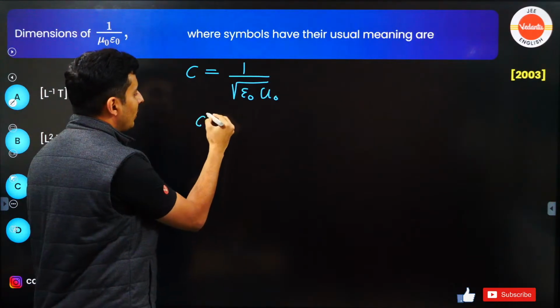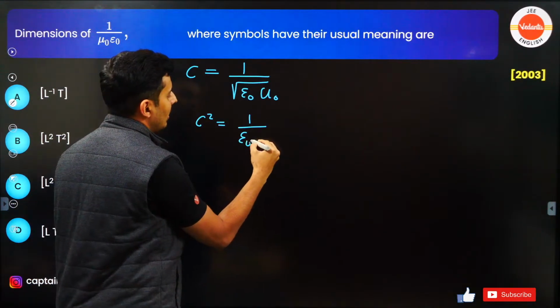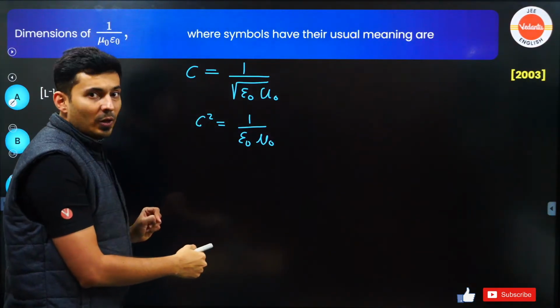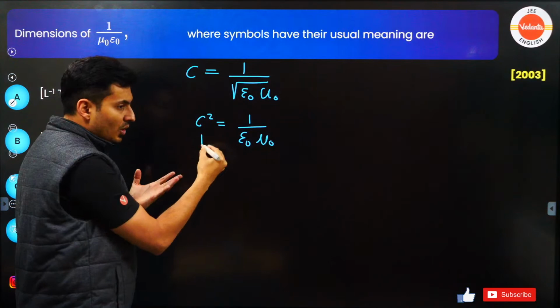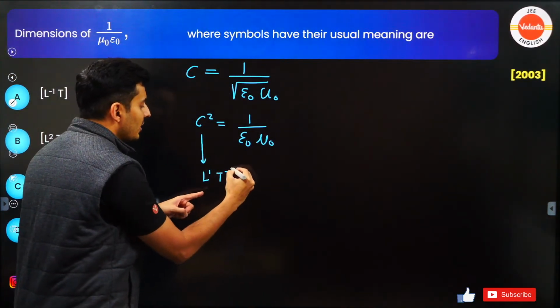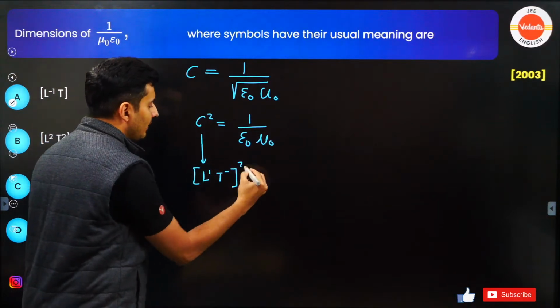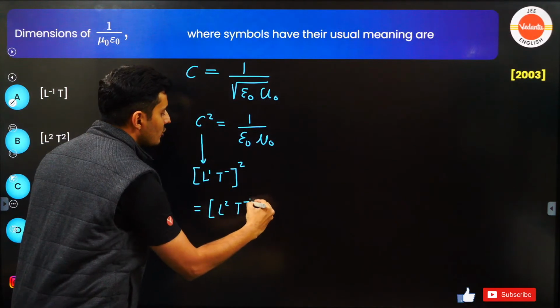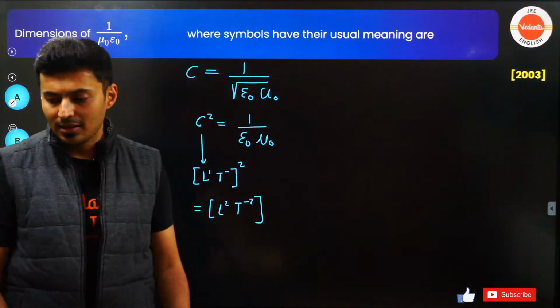If I square this, it will be 1 upon epsilon naught mu naught, so this will have the same dimensions as speed of light square. Speed of light has the dimensions of length per unit time, and I have to square it. So this will be nothing but L square T to the minus 2. That's the answer. That's it.